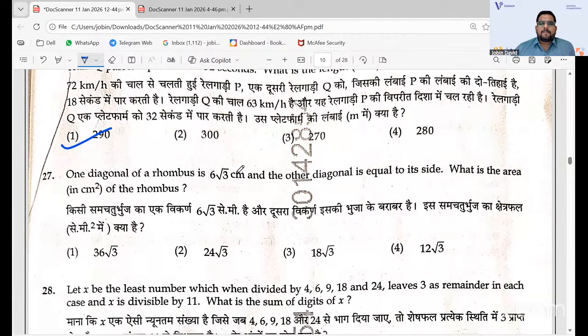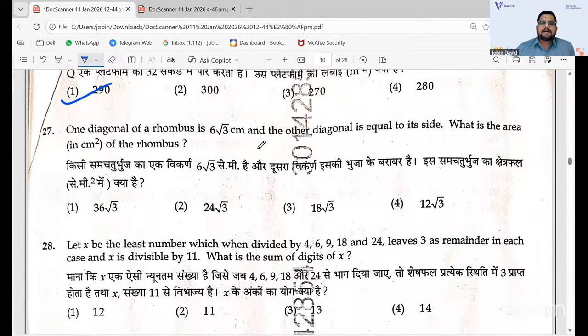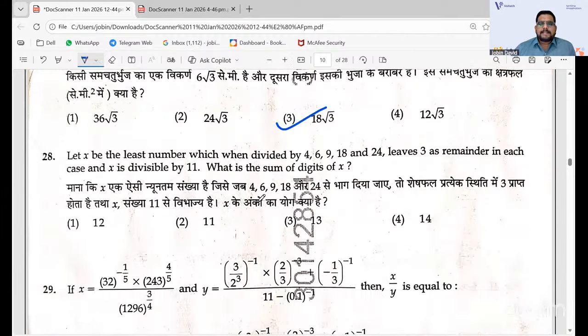One diagonal of a rhombus. For a rhombus, the area is half into the product of the diagonals, d1 into d2. So you'll get one diagonal by the side, and the answer for this question is 18 root 3. The least number which, when divided by 4, 6, this is also actually a case of HCF, LCM and all. The answer here is 12.